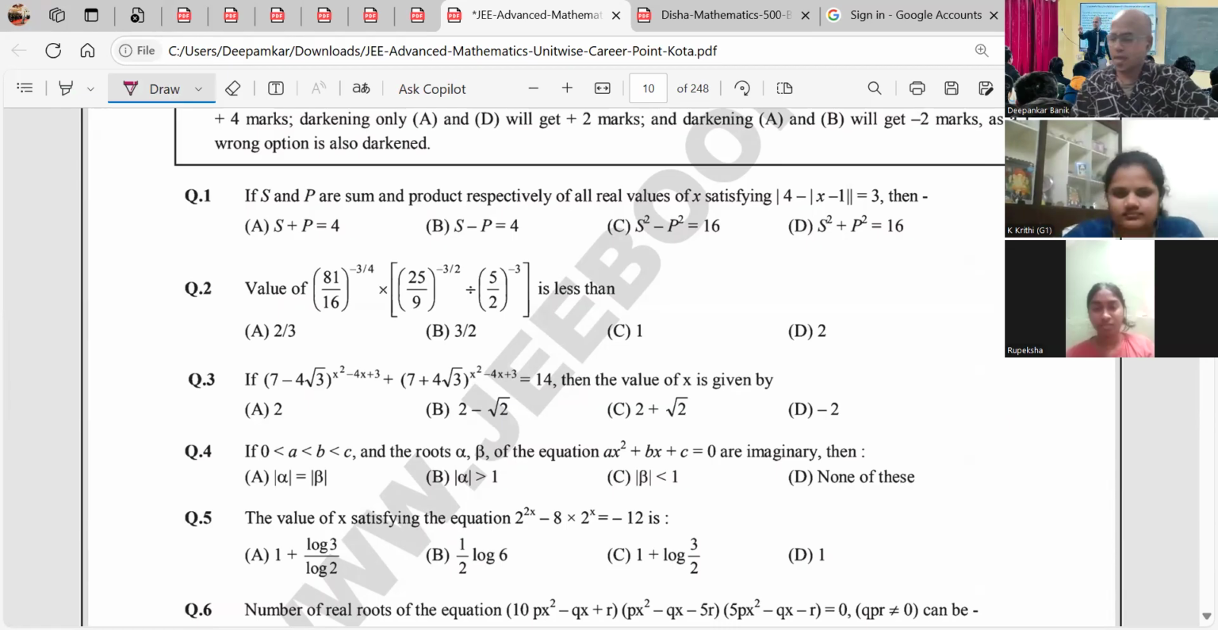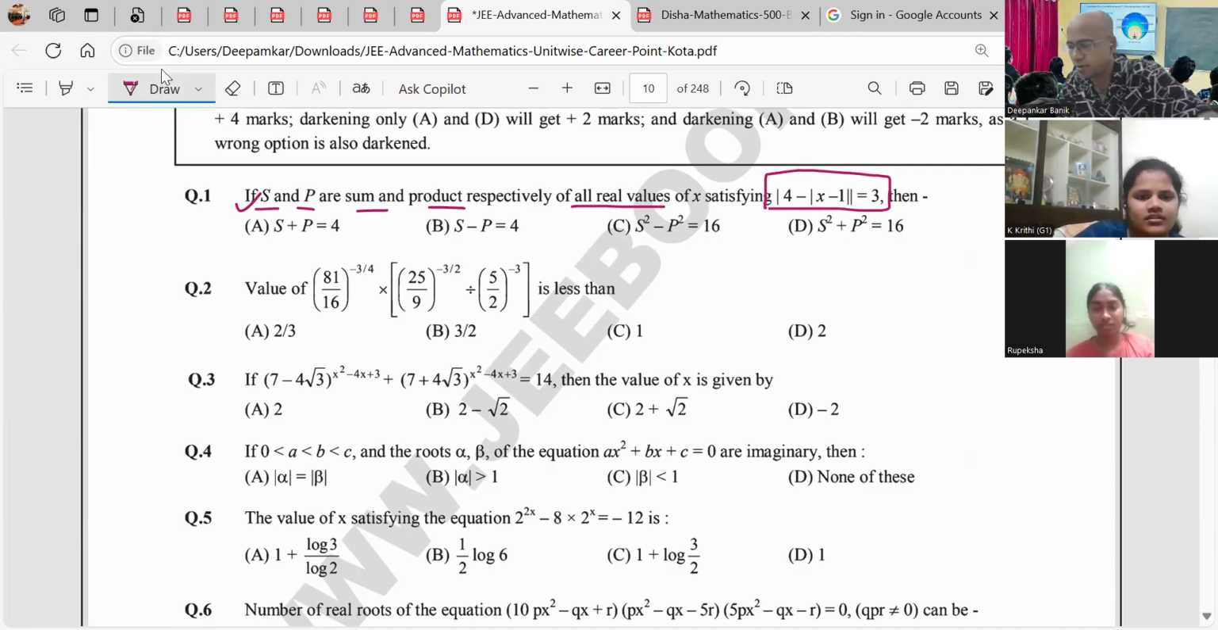Now, if I were to ask you what is to be taught, what is not to be taught, firstly I would check with your knowledge first. If S and P are the sum and product of real values of this, this is modulus. Have you studied modulus? Yes or no? Yes, sir. So how fast can we solve?